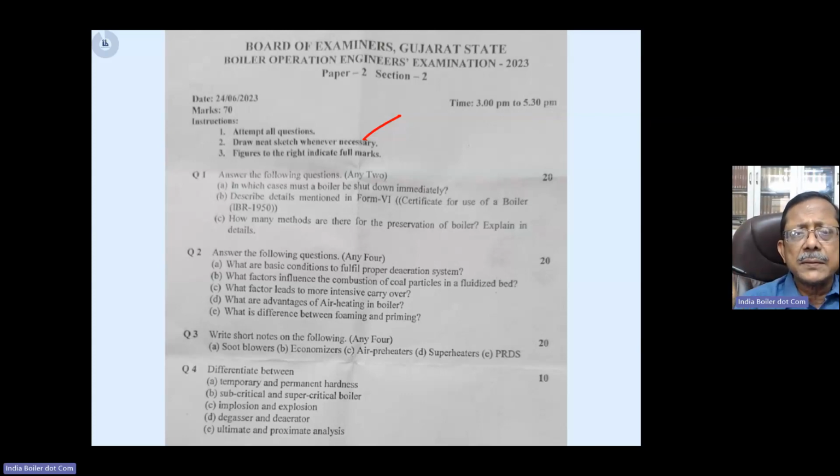Second thing is that, as I told you, when you see a theory question, the first thing you see is how much marks have been assigned to that question. For example, let us say question number two. Question number two, they have given you answer any four of the following questions. They have given you 5 options, A, B, C, D, E, and they have given you 20 marks. So that is calculated to be 5 marks for each question. So it's a 5-mark question. So that is the first information that should come to your mind. Okay, this question is having 5 marks.